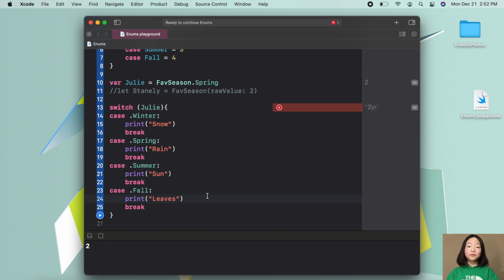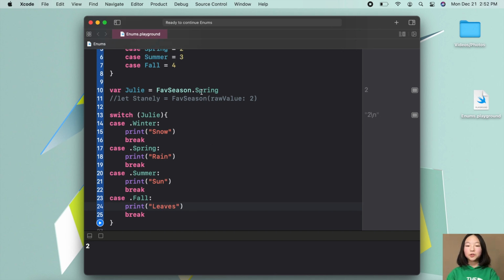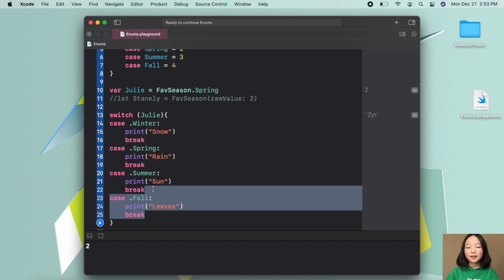And now if we ran this code, then because Julie is equal to spring, then we should have rain printed out. But before we run this code, there's one more thing I'd like to show you. So let's go ahead and just delete this case of fall because we don't really need it, right? We kind of know that Julie is liking the season of spring. Our code would run the same if we did not have this case.